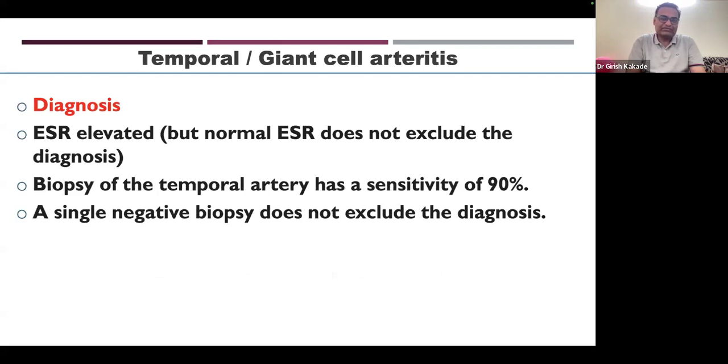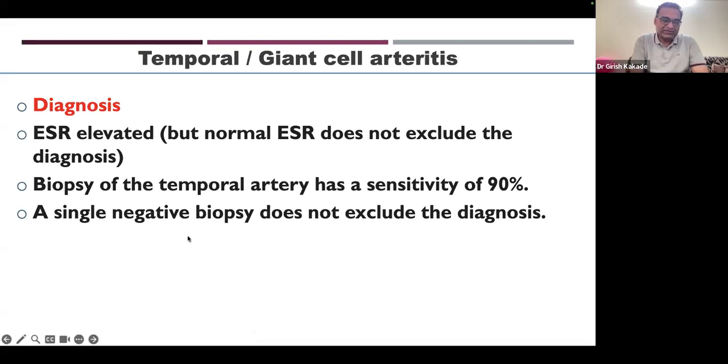How do you diagnose temporal arteritis? So basically, the diagnosis is suspected based on the clinical symptoms. When a patient more than 50 years, maybe 60, 65 years, comes with temporal headache, which is a new onset headache, very important, and which is not getting relieved with anti-inflammatories, when there is jaw claudication, when the patient has systemic symptoms, has lost weight, then we suspect that the patient might be having temporal or giant cell arteritis.